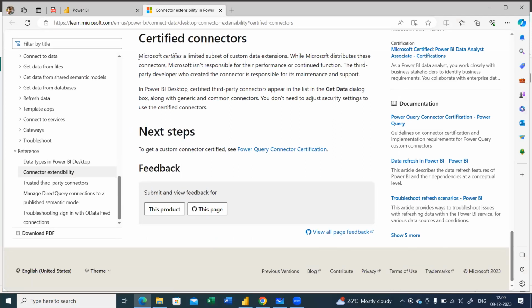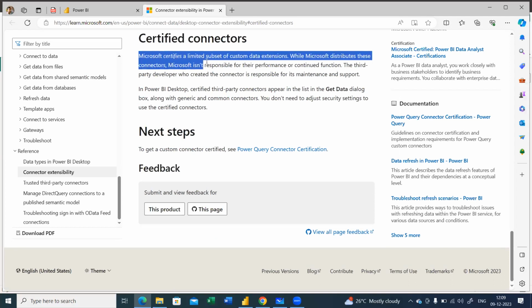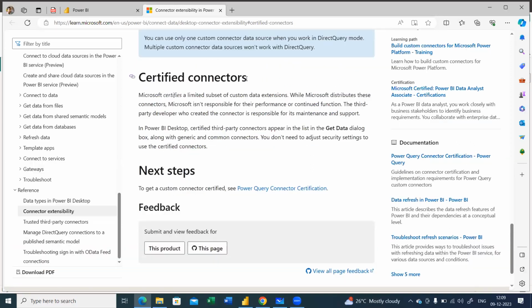Now it is already there that Microsoft certifies a limited subset of custom data connections where it is performed. Now, if you want to have any custom data or a third-party developer where the connector is there, you can use it, whether it is a certified connector from Microsoft. Okay, so that is important here.